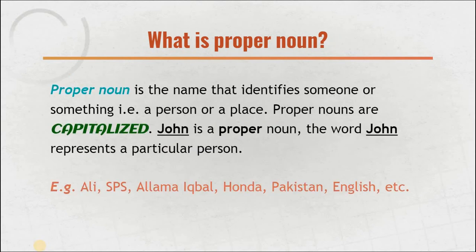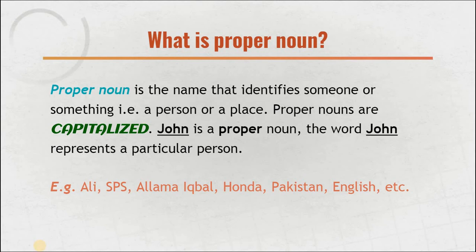Then, unlike the common noun, the proper noun is the name that identifies someone or something. In a common noun, you discuss a person or a thing. Here you say Ali, and here you say a specific thing. Specifically, you are naming something, a person or a place. You're talking about one special person.